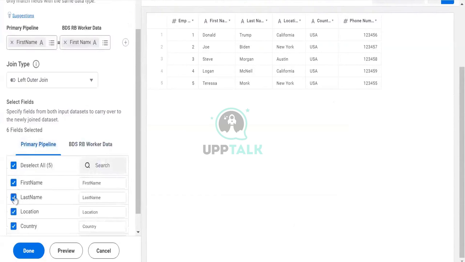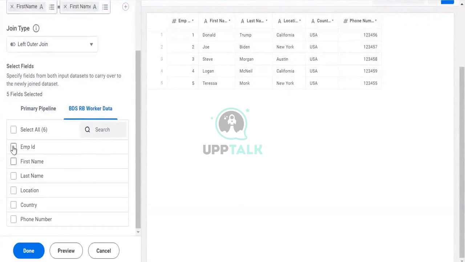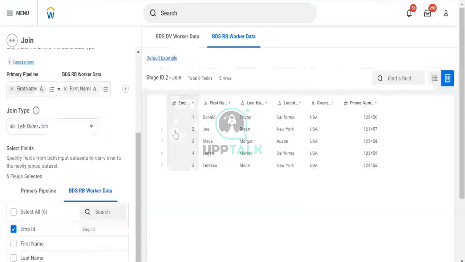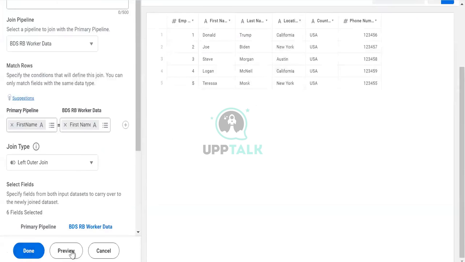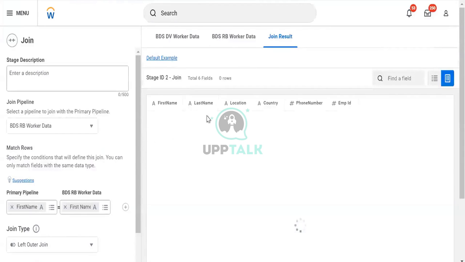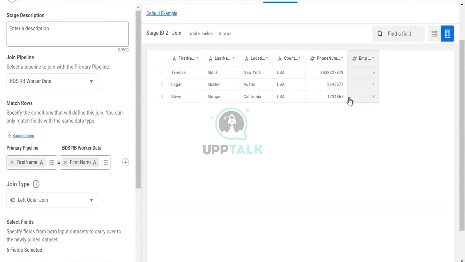Here it was asking about first name. First name will be a duplicate copy. First name is also here and first name is also here. What we do is remove the unwanted one and only bring the wanted ones, which is employee ID, and click done. Once we do the done, here you can see my dataset and your dataset. I will get the result of the join and I can do the preview, and in preview it has added the employee ID with the matching number. You can see that I didn't have the employee ID from my dataset.